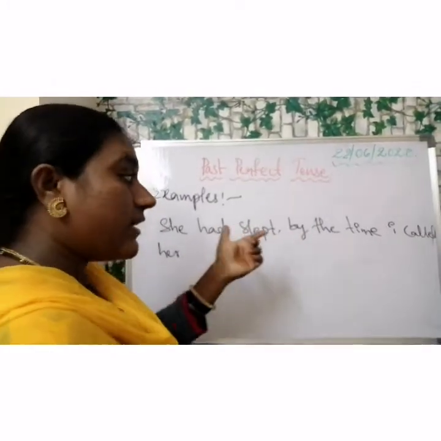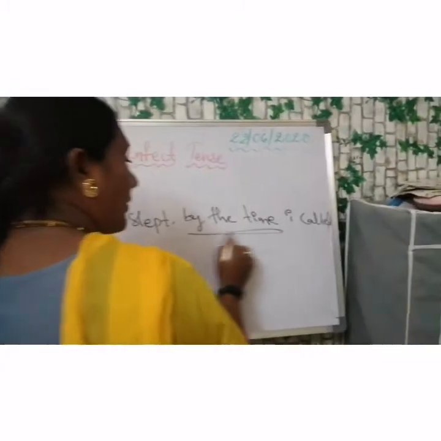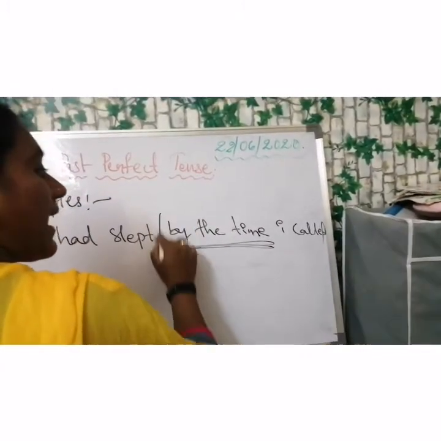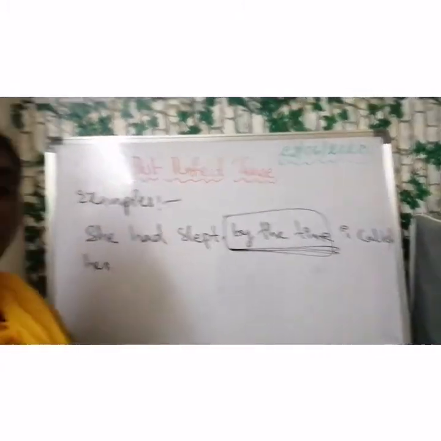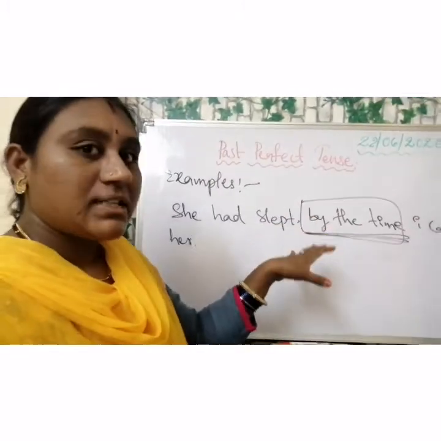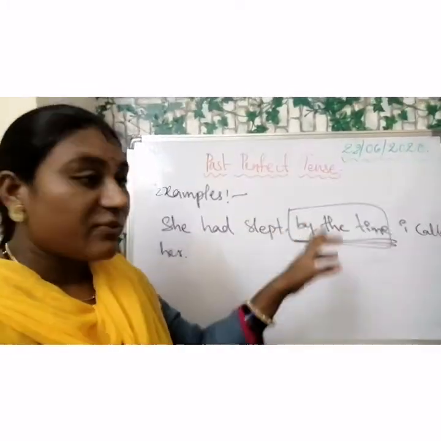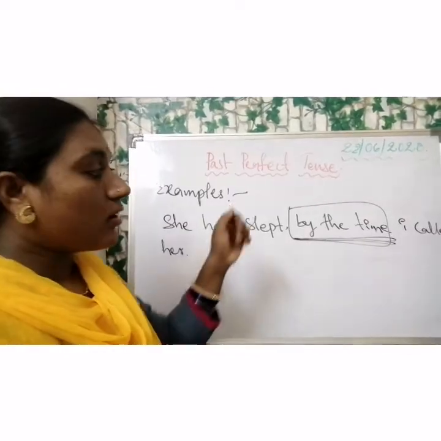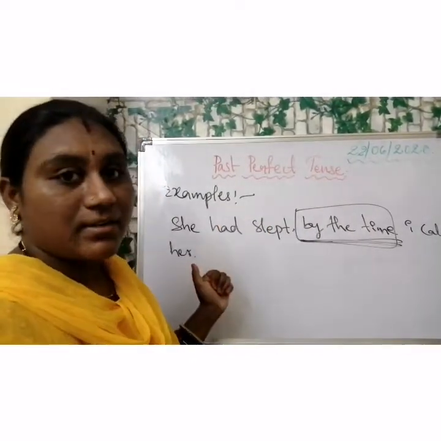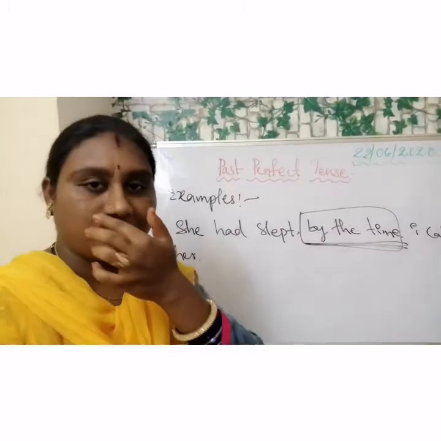But here, for the timing of the second action, we use "by the time". So by the time means at the time, whenever. So whenever I called her, or by the time I called her, she had slept.